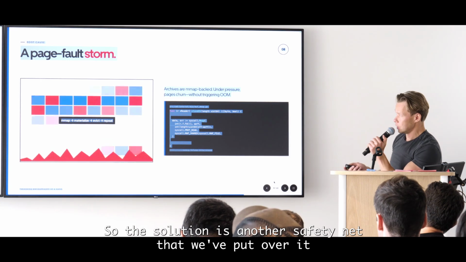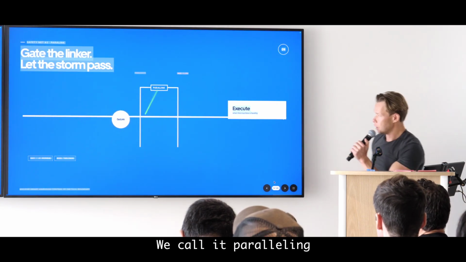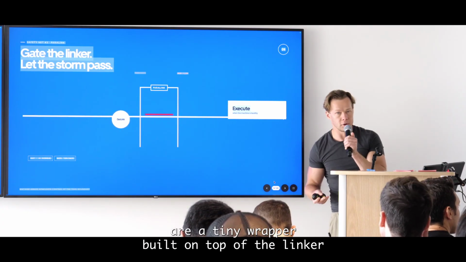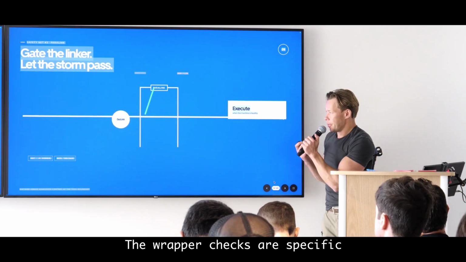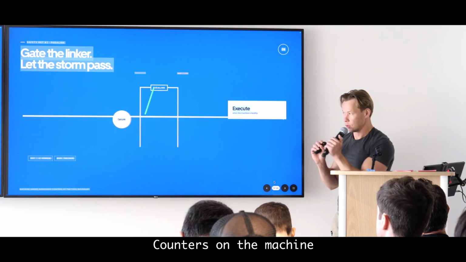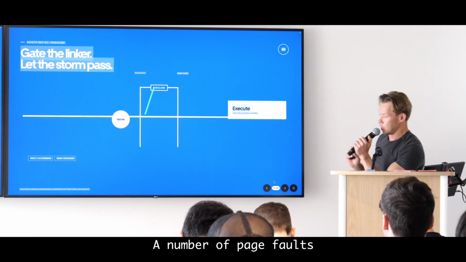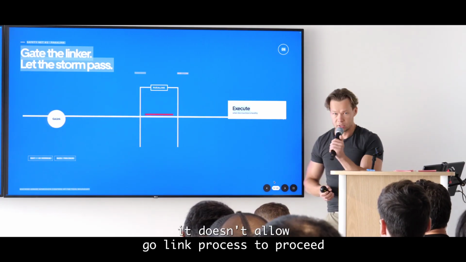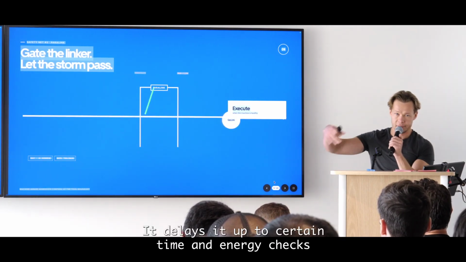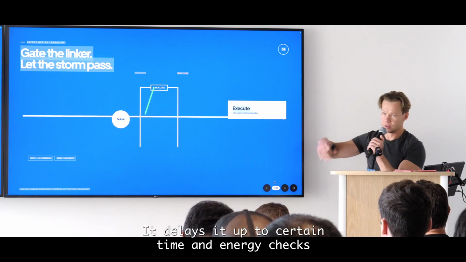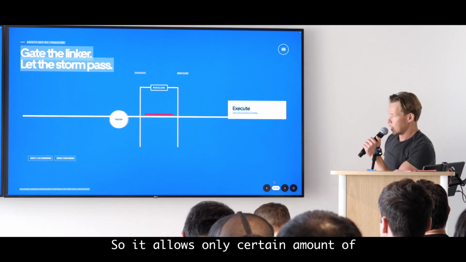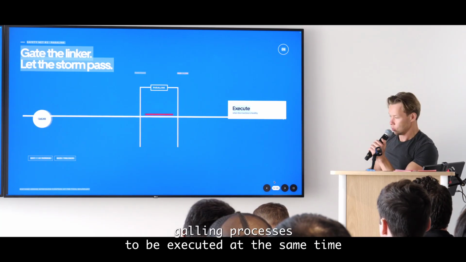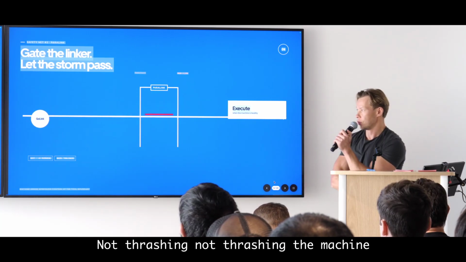So the solution is another safety net that we've put over it. We call it Paralink. Paralink is basically a gate, a tiny wrapper built on top of the linker. The wrapper checks specific counters on the machine, such as the number of page faults. And if it sees that the number of page faults is high, it doesn't allow the Go-link process to proceed. It basically sleeps, delays it up to a certain time, and then it rechecks these counters again. So it allows only a certain amount of Go-link processes to be executed at the same time, not thrashing the machine.